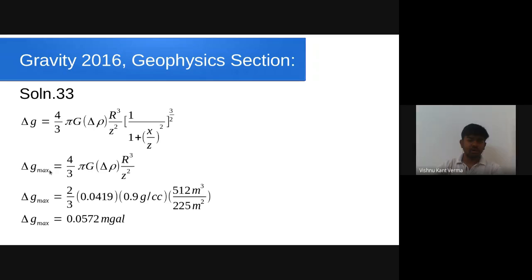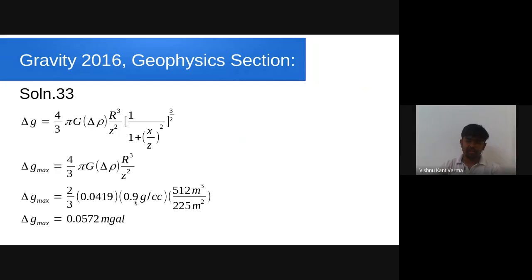Now, since we are asked about the maximum value of gravity anomaly due to this sphere, we need not consider this term, the term that varies with x, the profile distance. So we are only left with this term. As I have told you earlier also, the value of 2 pi G is 0.0419. So if you take 2 pi G out of the 4 pi by 3 times G, you will end up with 2 by 3 times 2 pi G, and the value of 2 pi G we know. Okay, so this is the term corresponding to 4 pi by 3 G.